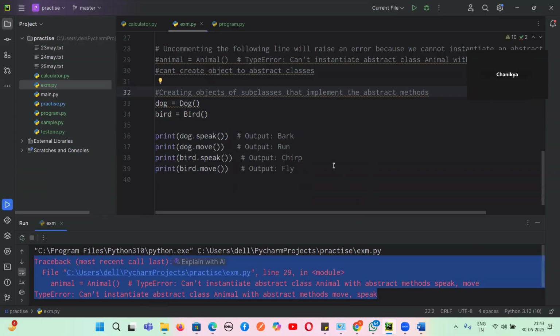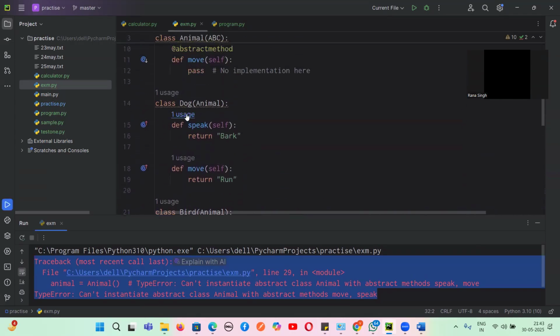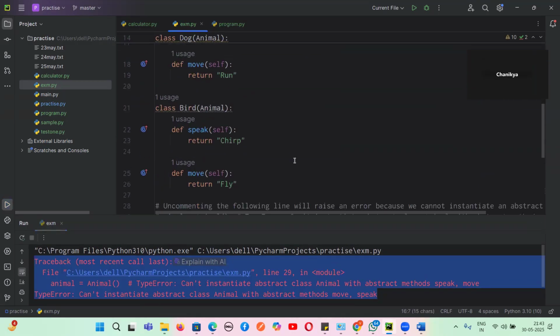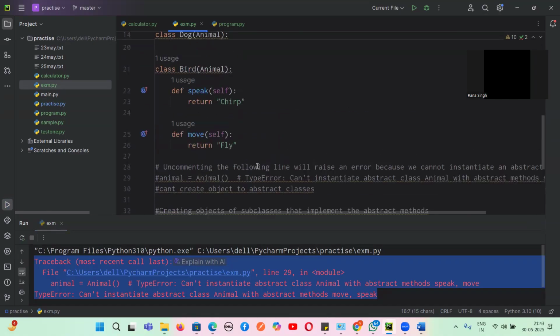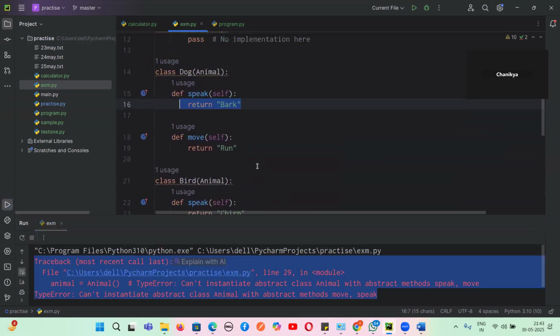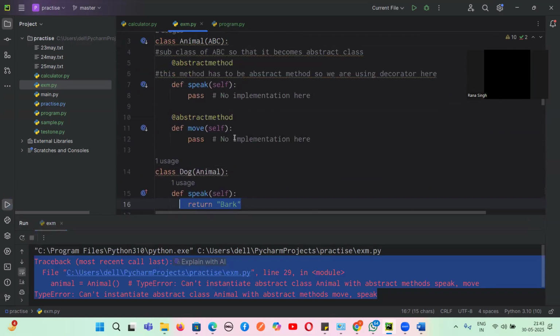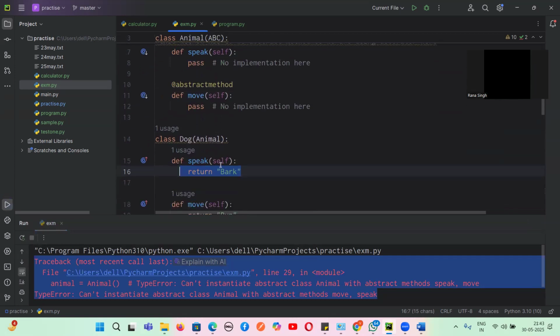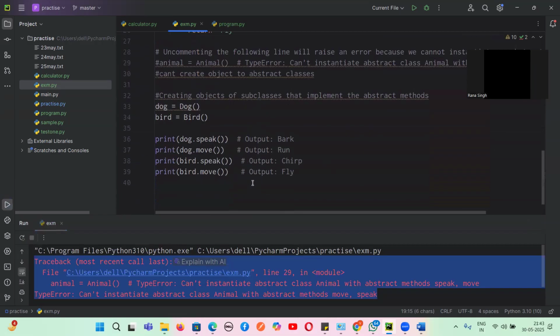So now what will happen, guys? If I've created a dog, tell me what is happening. If I'm writing dog.speak, it will go to the Dog class and it will return Bark. Do you guys agree with me? The output will be Bark. If I write dog.move, where will it go? It will go to the Dog class, to the move method, and return Run. Yes or no, guys? Do you agree with these two outputs?